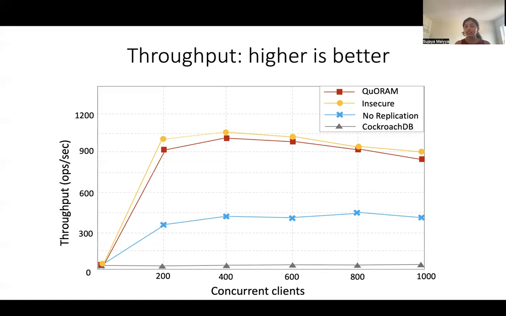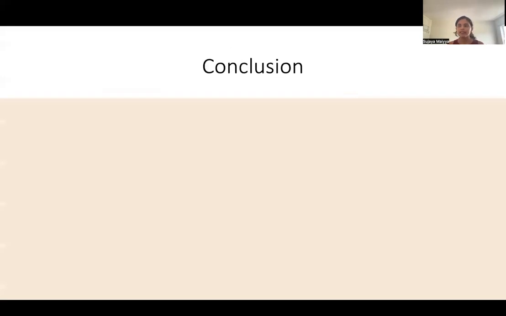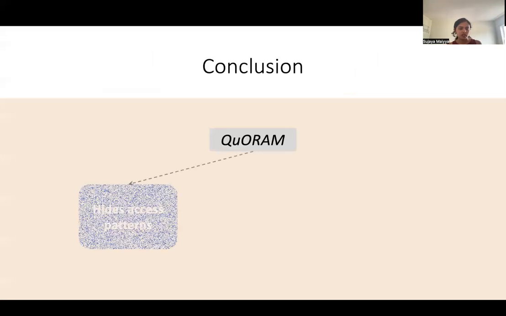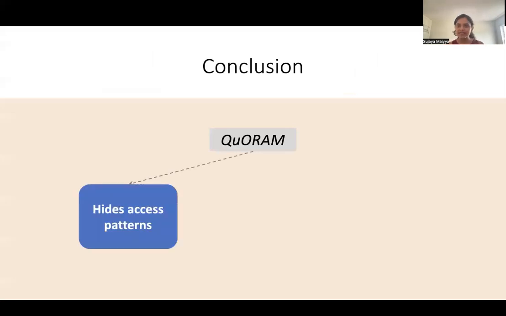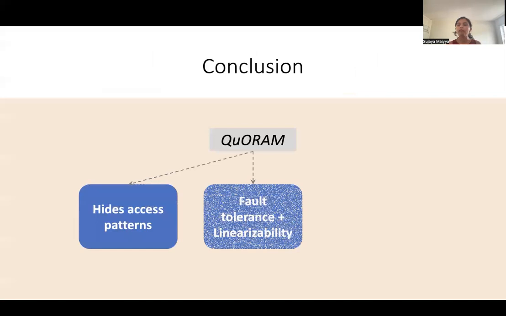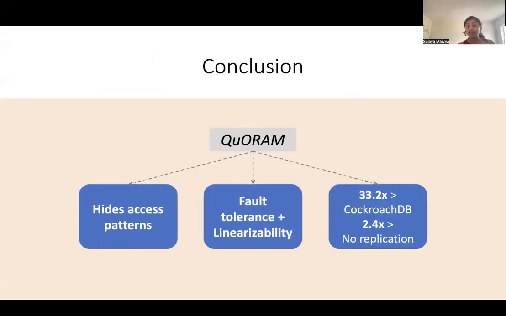We have many other interesting results in the paper. And if you're interested, I would really encourage you to take a look at it. And so this basically concludes this short talk where I presented QuORAM, which gives us both obliviousness by hiding the access pattern and fault tolerance. And we also saw that it gives us significantly better performance compared to some of its baselines.